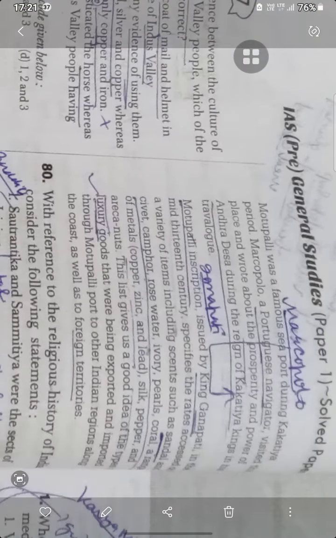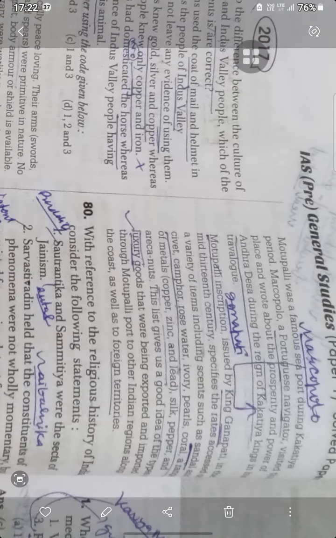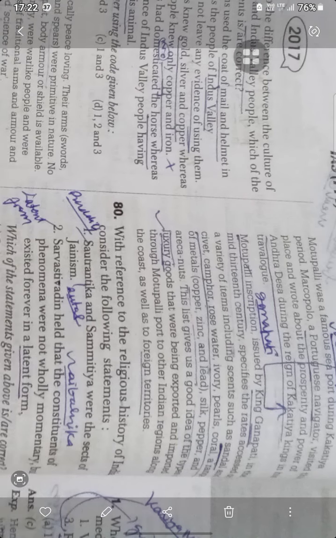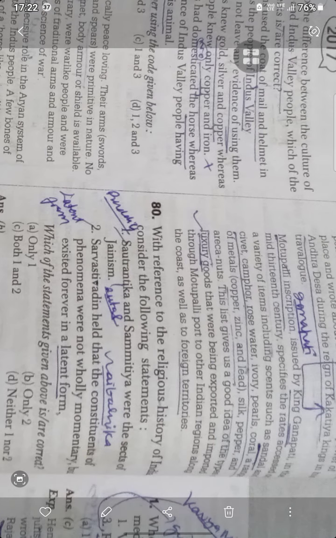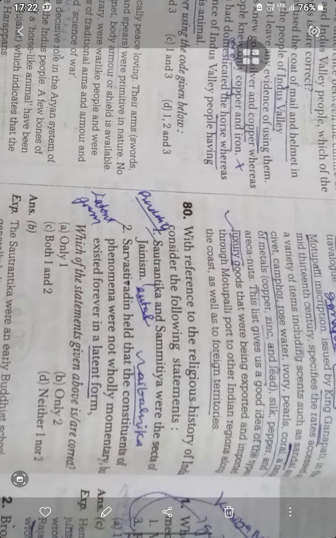Which of the following was very important in the Kakatiya kingdom? That is Motupalli. The Kakatiya dynasty of South India had its capital at Orugallu, now Warangal. It was eventually conquered by the Delhi Sultanate. Motupalli was the famous seaport during the Kakatiya period, mentioned by Marco Polo. A navigator visited the place and described the prosperity and power of the Andhradesa. The Motupalli inscription was issued by King Ganapati. Dating to the 13th century, it specified the rates assessed on a variety of items, including sandal, seaweed, camphor, and rose water, and this gives a good idea about the luxury goods.